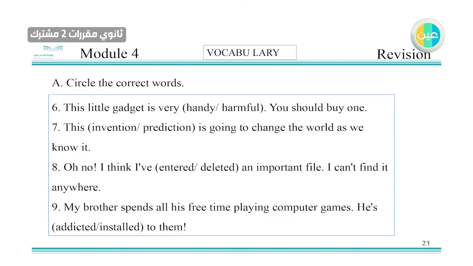Okay, the second part here, you also have meaning, like the gadget is what exactly, when you ask someone to buy it, what do you say? How do you describe that machine? Number 2, what is going to change the world? Number 3, oh no, what did you do to the file? You can't find it anywhere. And number 9, a very important habit that we see in our homes. My brother spends all his free time playing computer games. What do you call that person? I'm going to leave this just for a second for you, and then we're going to answer.